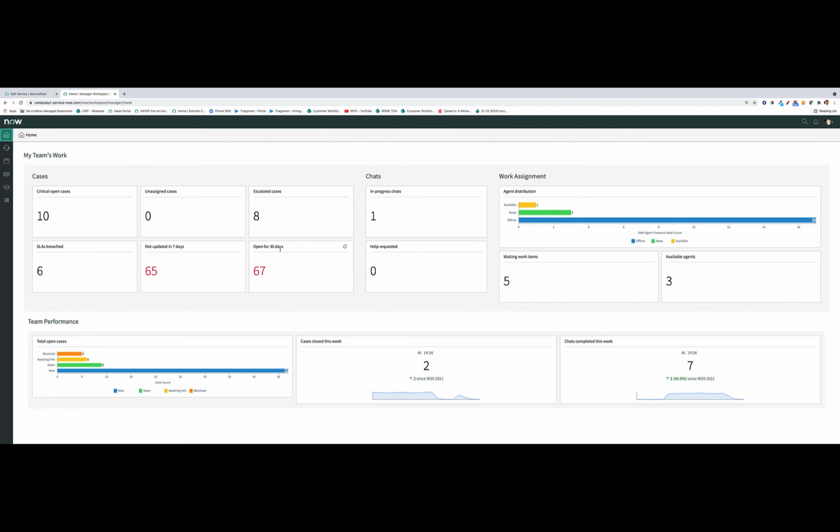So that's it for our demo of WFO. Again, it has several modules: channels and queues, scheduling and forecasting, teams, and coaching and skill management.